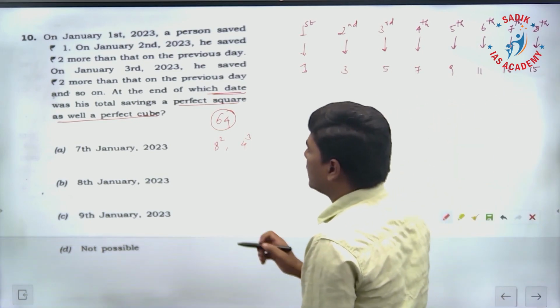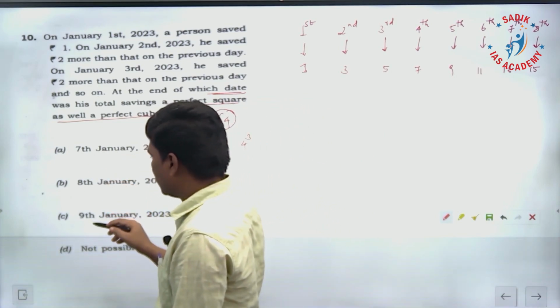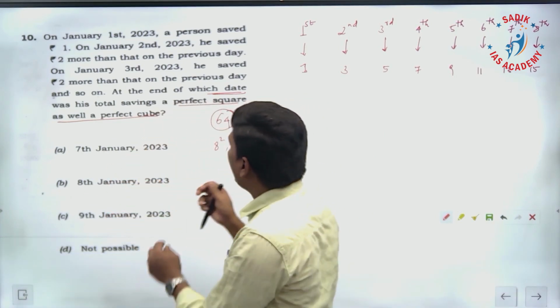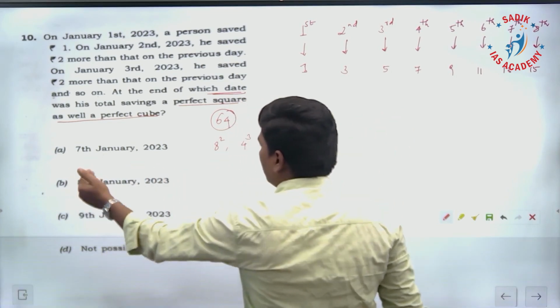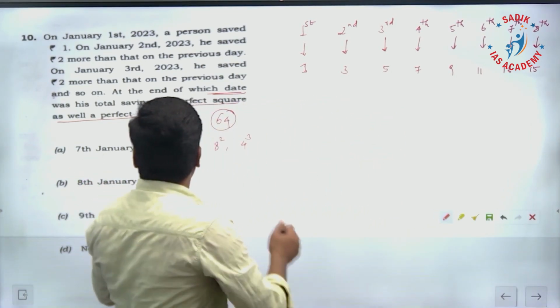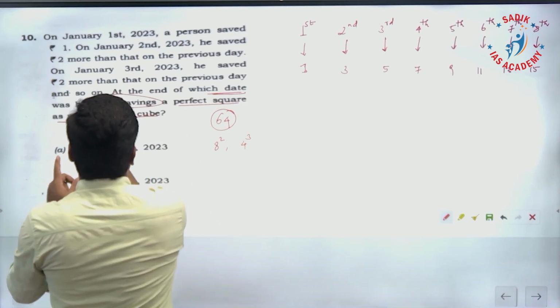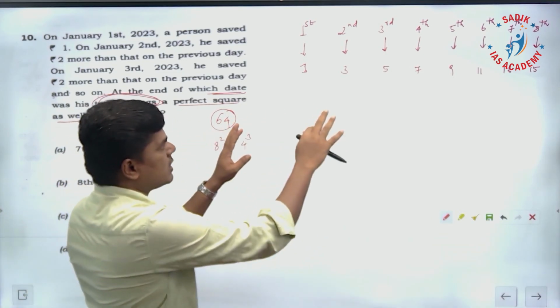If you look at the options, whether it is on 7th, 8th or 9th, just add the numbers till these dates. They are asking for total savings, and total savings means all addition.